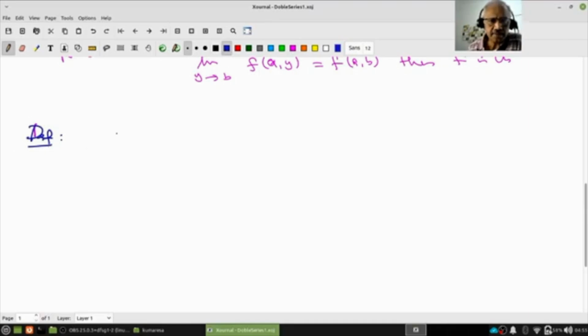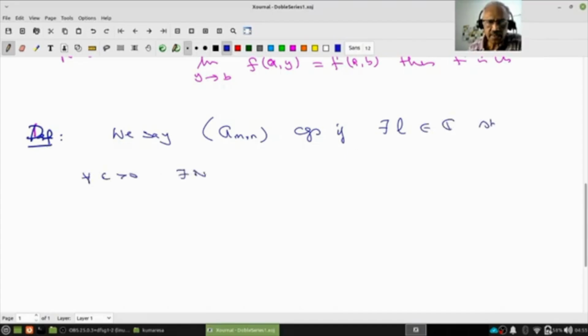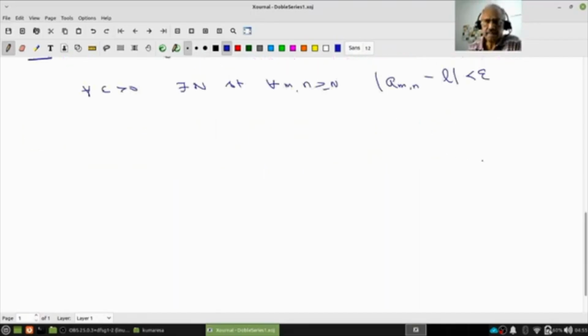We say a_mn converges if there is an L in C so that for every epsilon positive there is an N so that for all m, n greater than or equal to N, mod a_mn minus L is less than epsilon. Let's try to understand this.